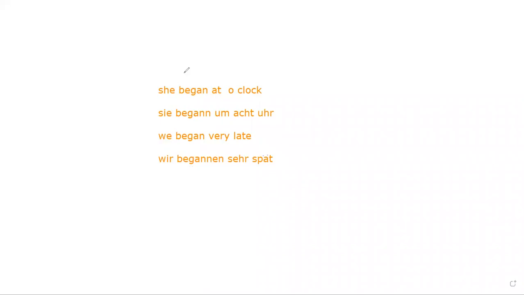Clear, team? Now, for example, I will say over here, I have begun my work. So I can say, ich habe meine Arbeit begonnen.